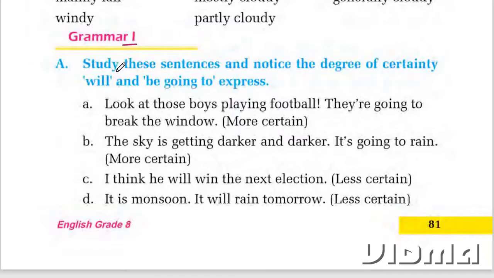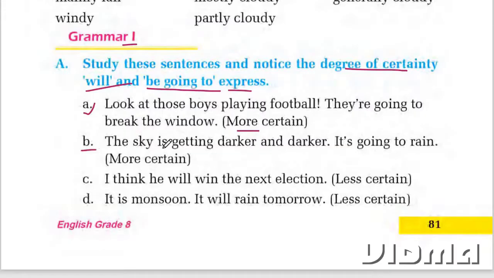Grammar 1. Study these sentences and notice the degree of certainty expressed by will and going to. A. Look at those boys playing football. They are going to break the window. More certain. It is more likely for the boys to break the window because they are playing football.